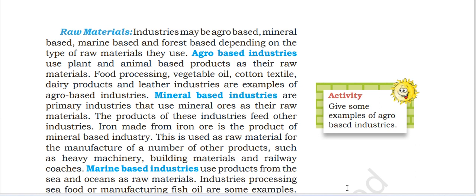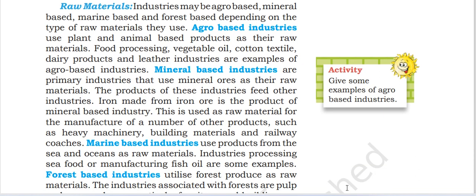This is used as the raw material for the manufacture of a number of other products such as heavy machinery, building materials, and railway coaches. Marine-based industries use products from the sea and the ocean as raw material.